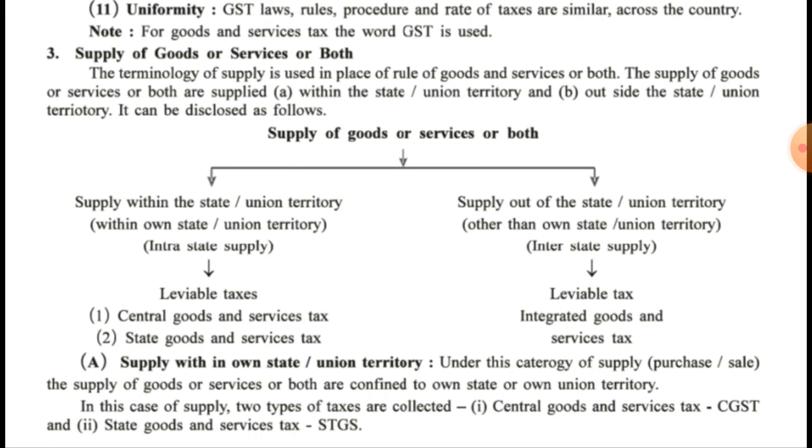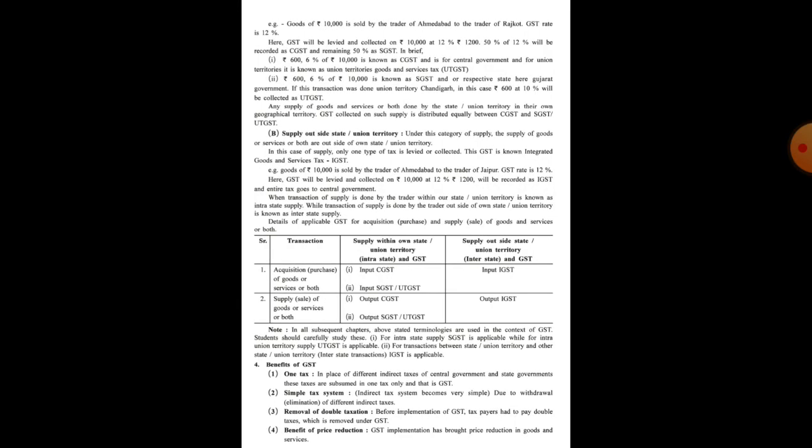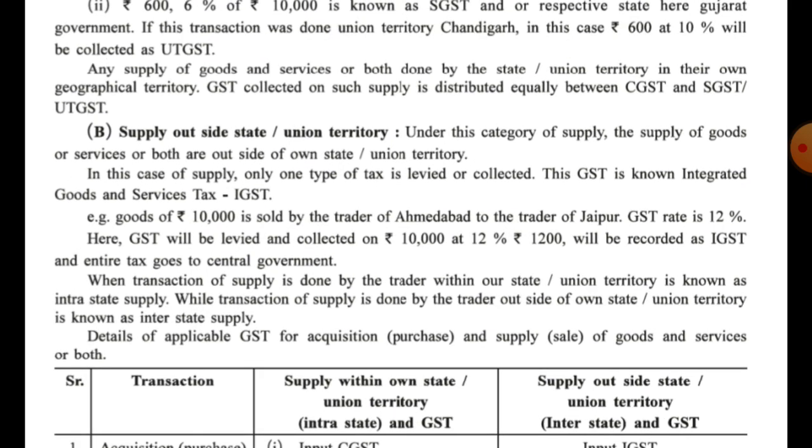There are two taxes applicable under this type of supply, that is CGST, central goods and service taxes, that are given to the central government, and state goods and service taxes that is available to the concerned state government, that is SGST, CGST and SGST. Okay, now next let us understand this with an example.